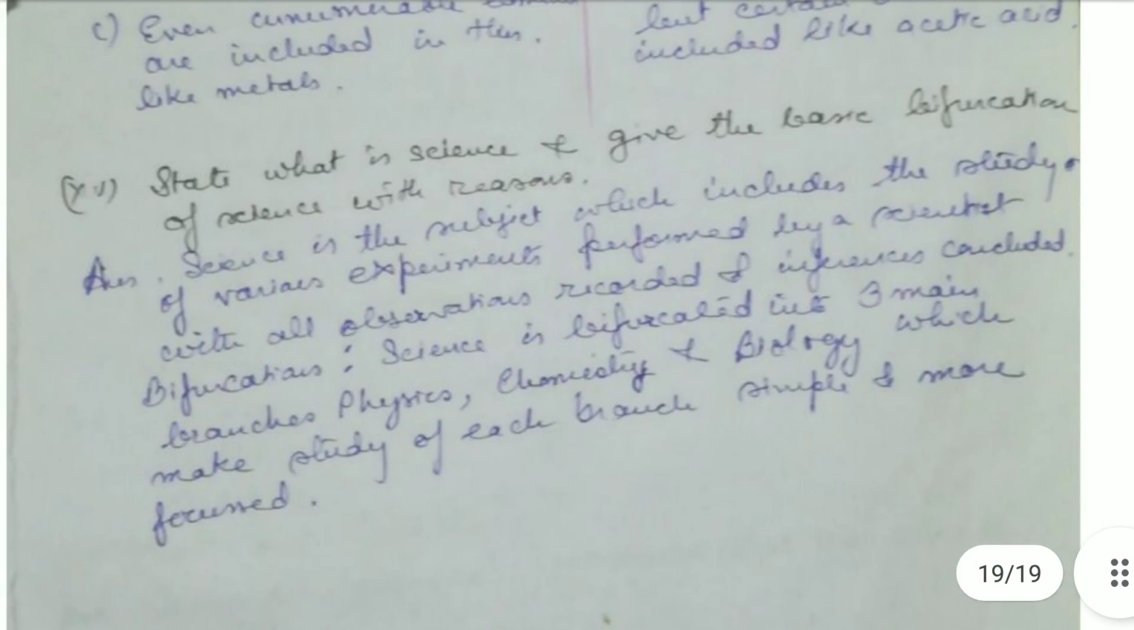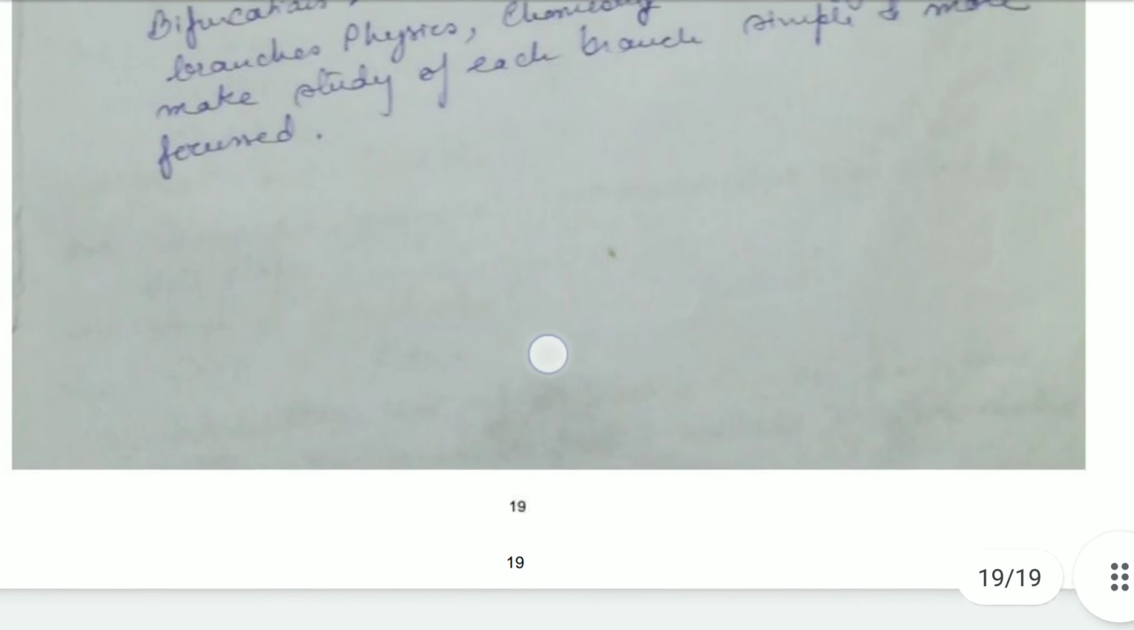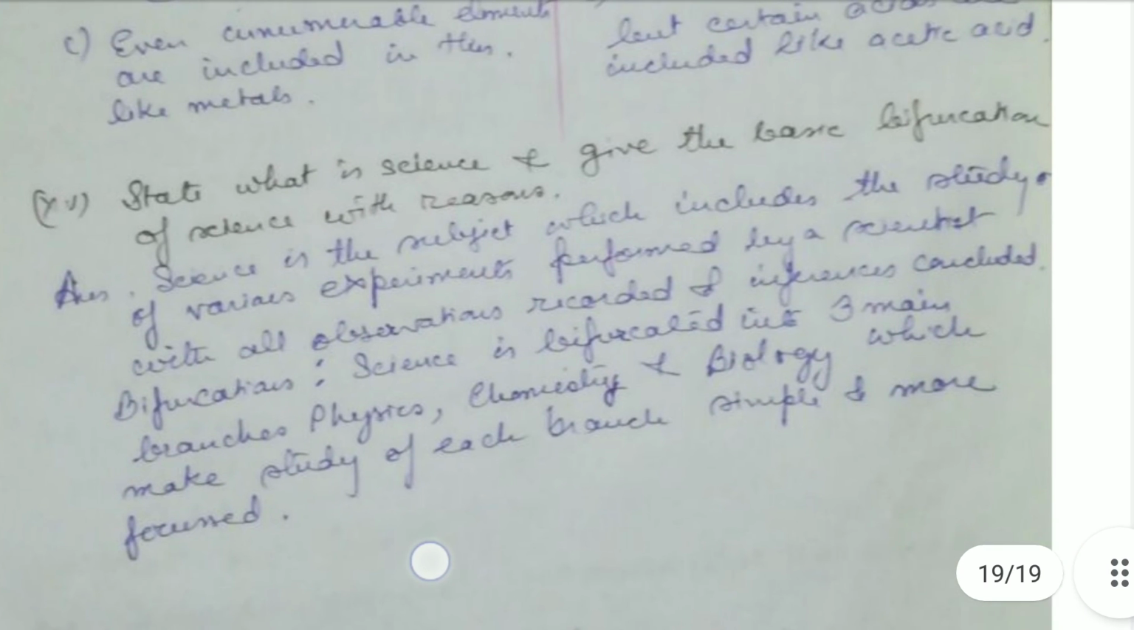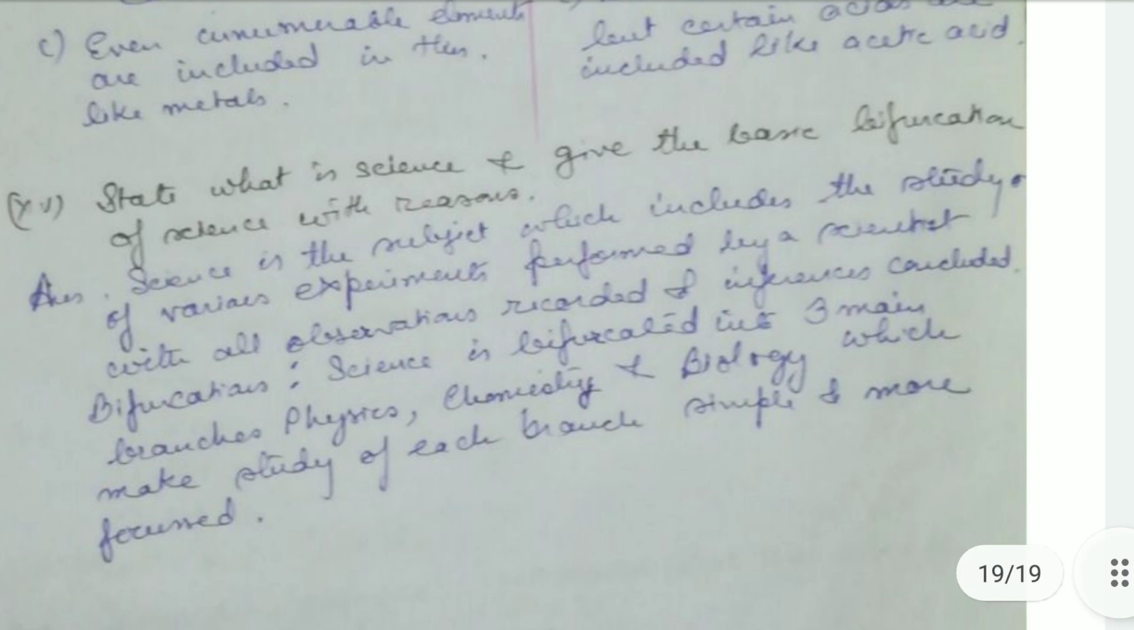Now state what is science, and give the basic bifurcation of science with reasons. Science is the subject that includes the study of various experiments which the scientists perform, with all the observations which he has recorded, and the inferences which he concluded.